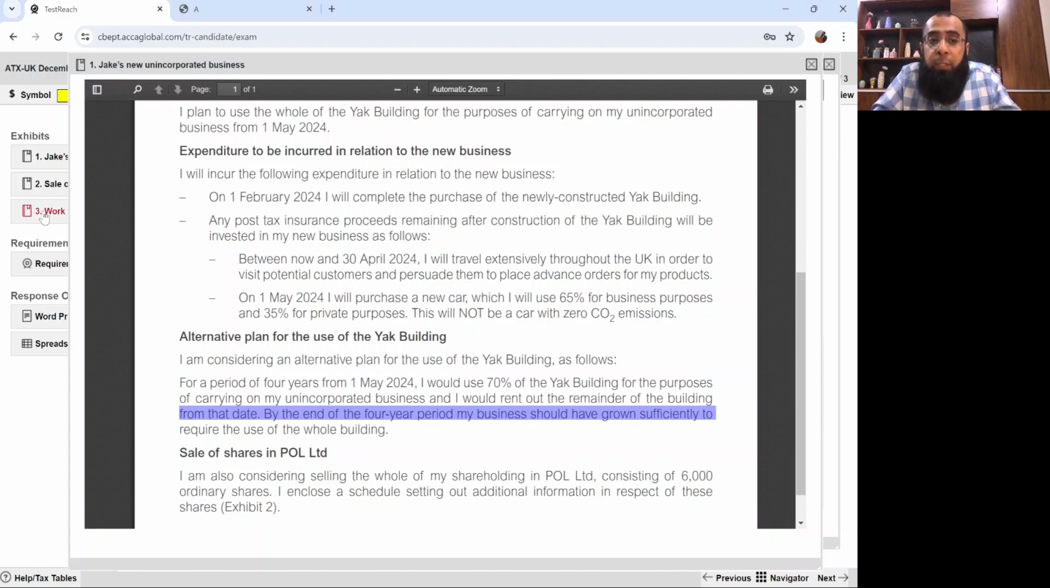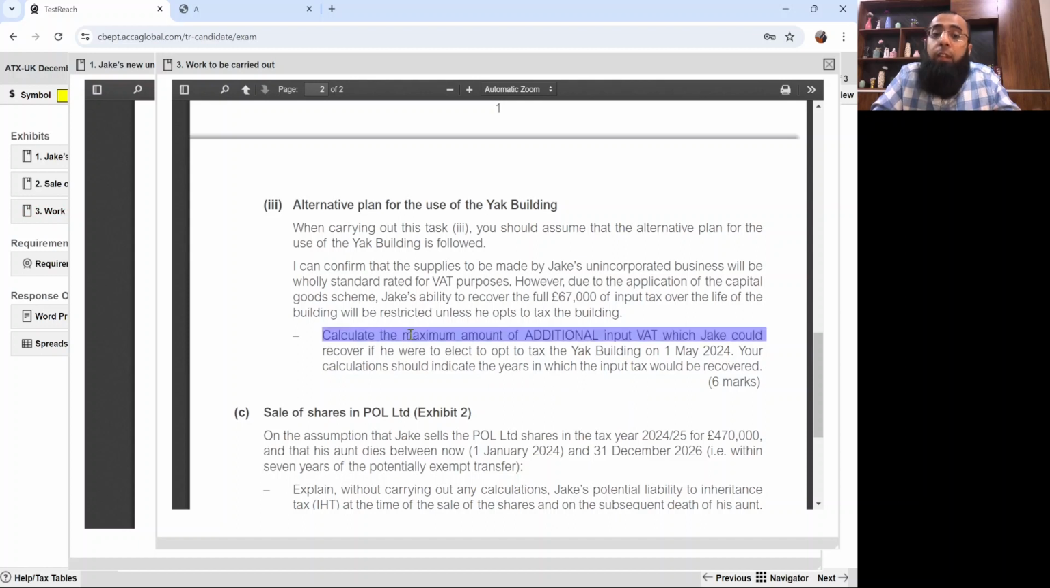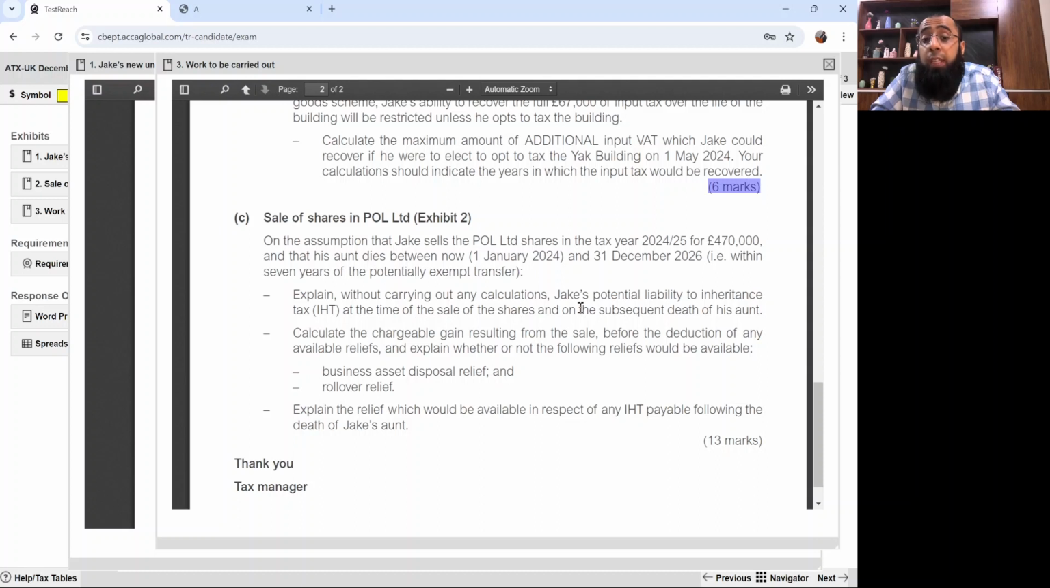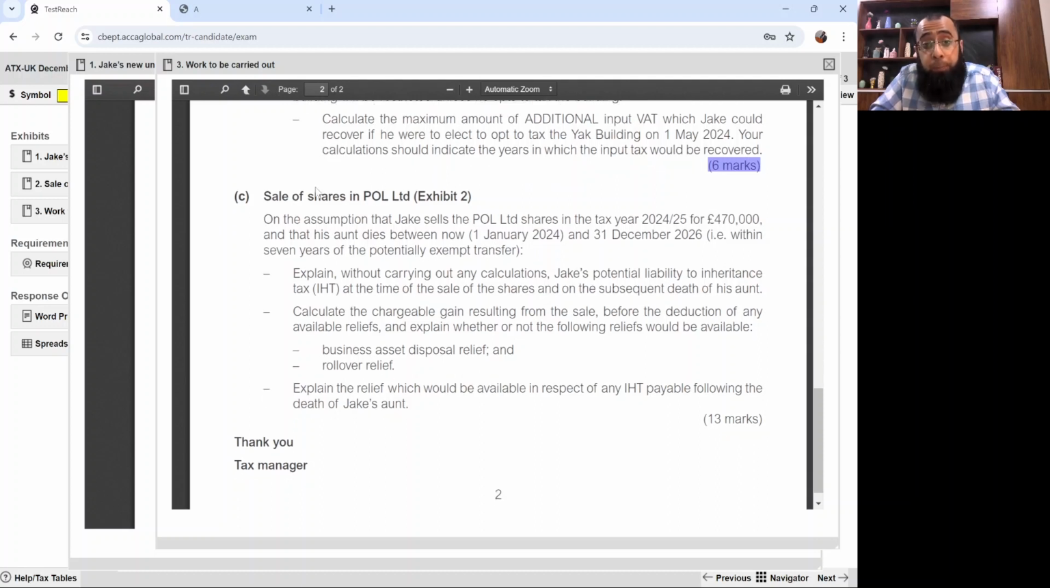So obviously when we'll be solving it, we'll identify it and calculate. We just have to calculate it. No explanations are required. Your calculation should indicate the years in which the input tax would be recovered. 6 easy marks. But obviously your knowledge of land and building rules will be very much relevant here.